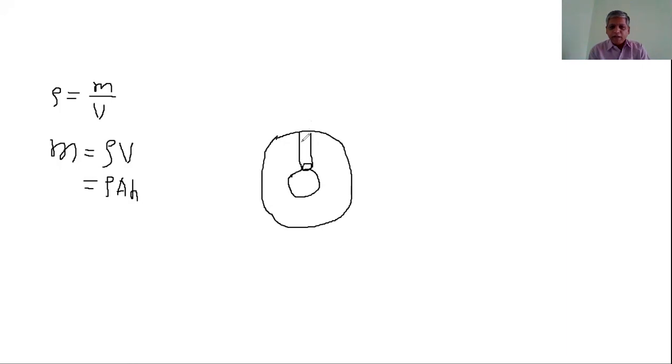Due to this, air particles inside this column have some weight. That weight exerts on this surface, and due to that weight, force is exerted on this surface. If this area is equal to unit area, if A is equal to 1, then the force exerted by this air column on this area is called the atmospheric pressure.